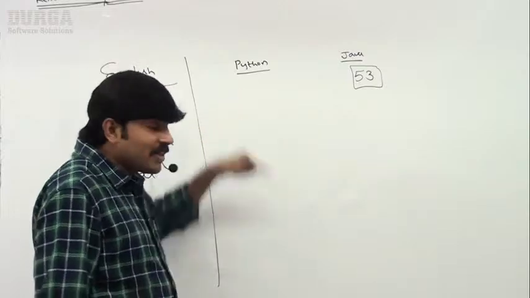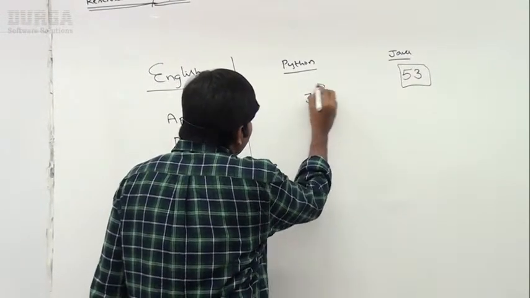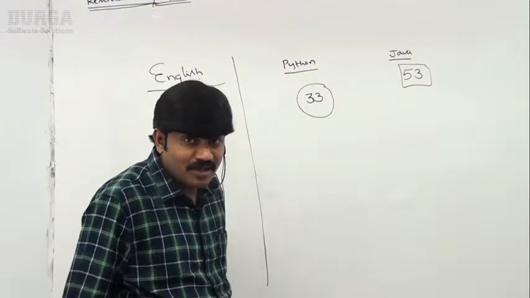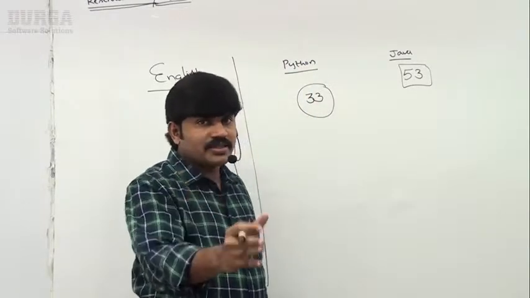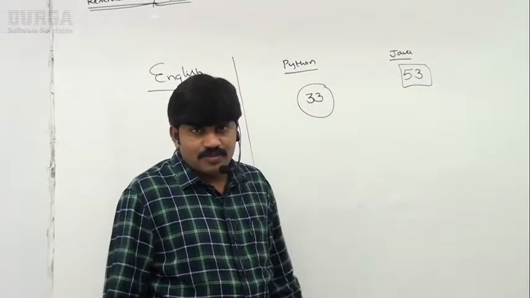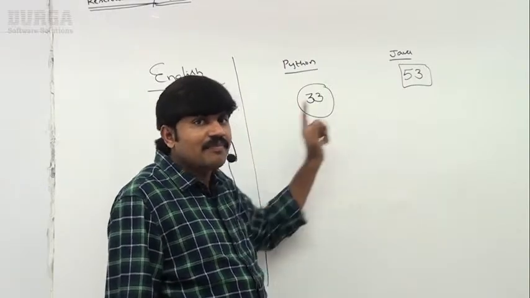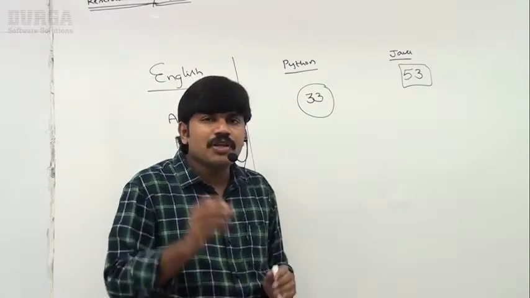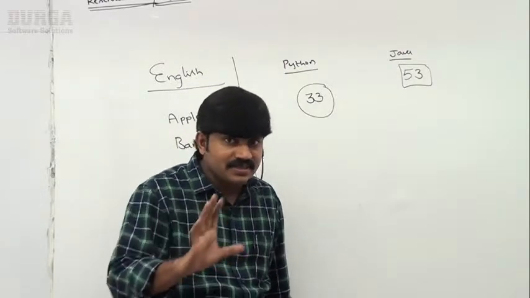But if you consider Python, it contains just 33 reserved words only. Are you getting how many reserved words? 33 reserved words only. If you understand these 33 reserved words, you will become a Python expert. Remember this one. So that's why, when compared with Java and English, Python is a very small, chota programming language. We can learn it very easily, right?